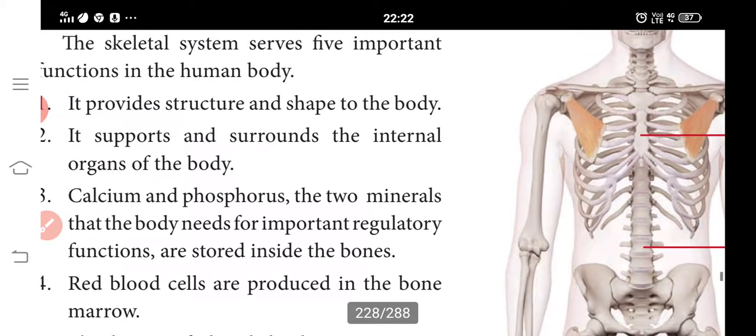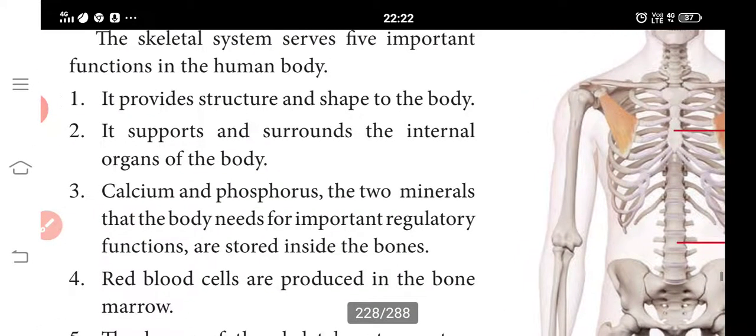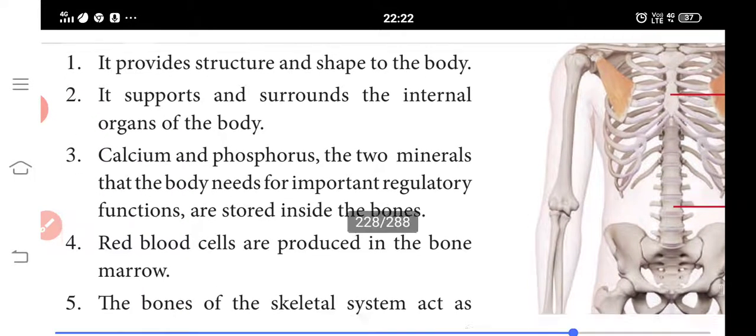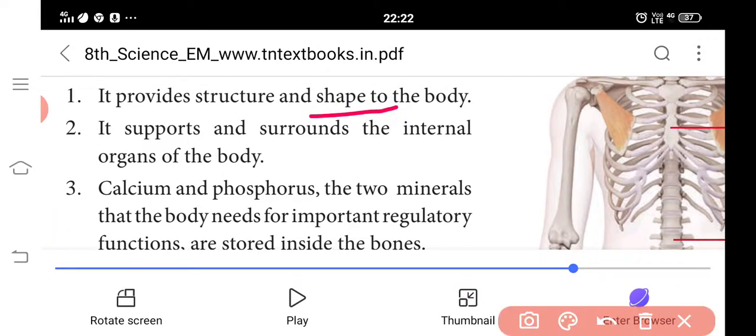Functions of the skeleton. The first function is shape. It provides and maintains the shape of the body, and it also protects the delicate internal organs of the body. That means protection. Next one is support. It supports and surrounds the internal organs of the body. It forms a rigid framework and supports the weight of the body against gravity.